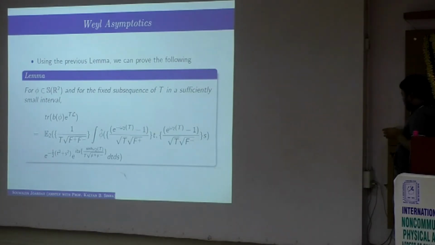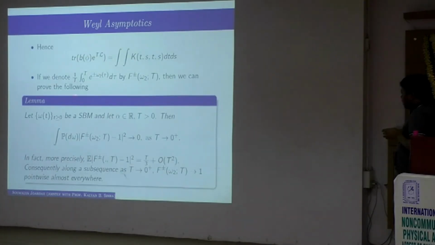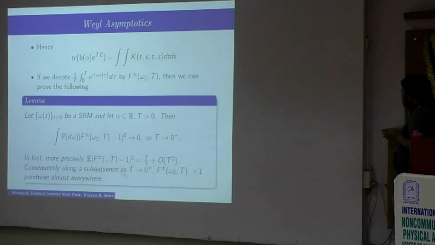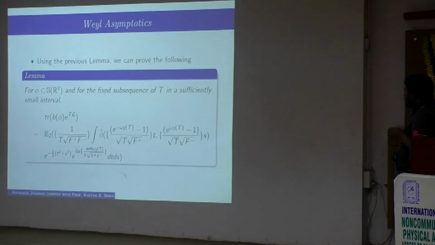So once you have this, then you use this lemma. Here you can see that this expression, the integral from 0 to t of e to the power 2 omega to tau d tau, actually depends on the random variable omega 2. So this expression a plus minus actually depends on the random variable omega 2 and t, and it can be shown that this random variable behaves like that. Along a subsequence, these two random variables go to 1 pointwise almost everywhere. That one can show, the lemma.